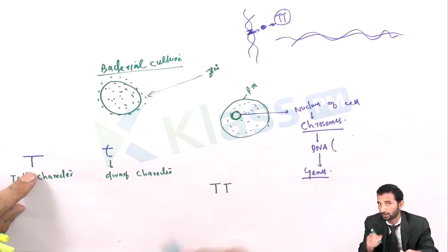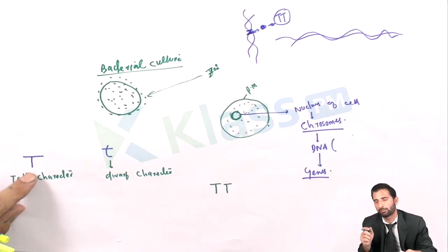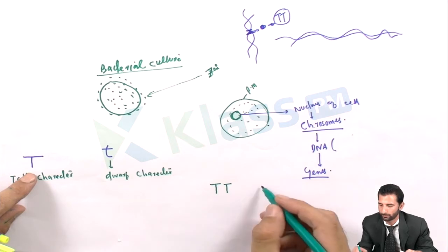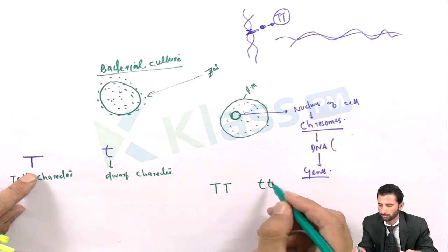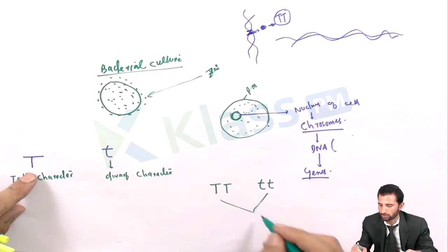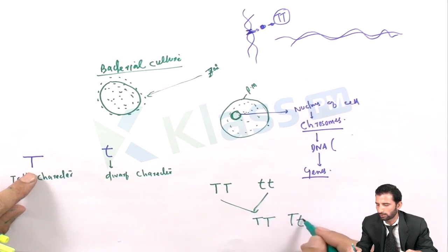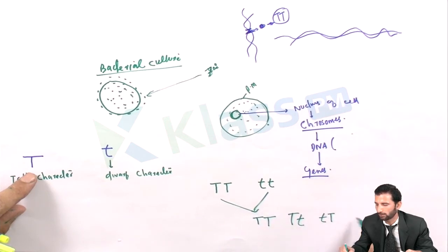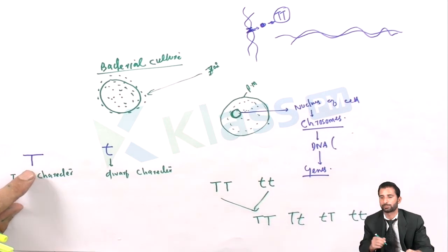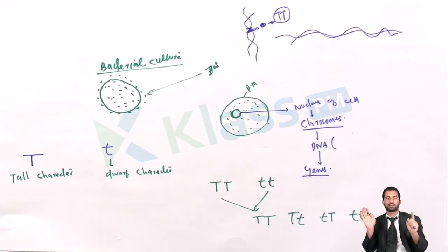Capital T, as I said, genes work in pairs. Capital T, small t. Now if we cross them, that is capital T, small t, capital T, small t. So this is the equation now.